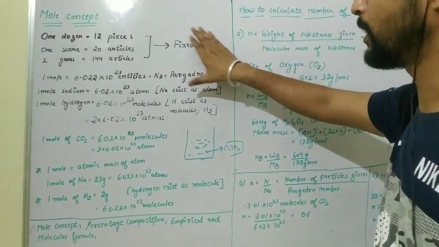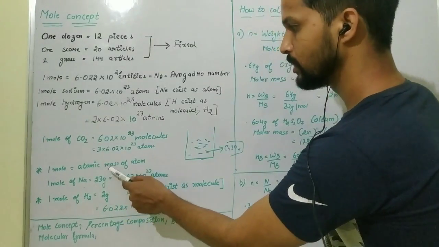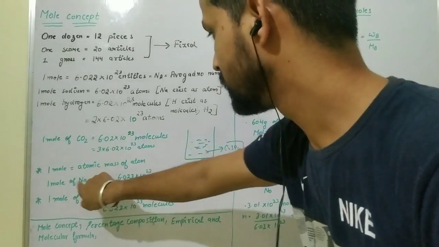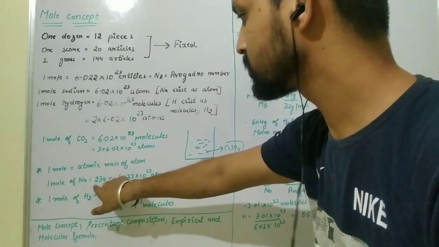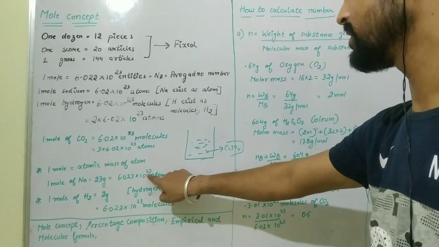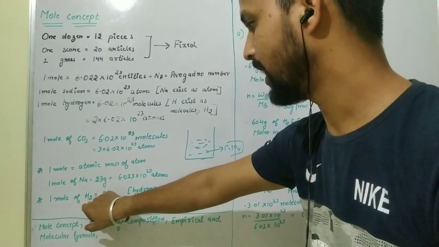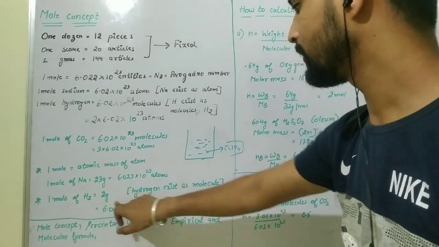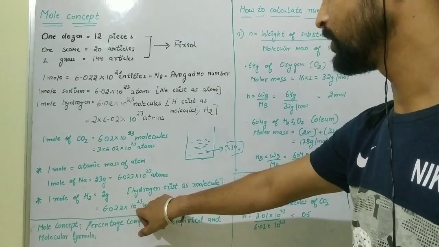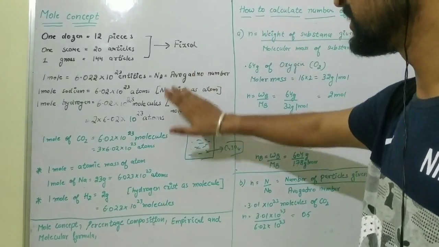Now we are going to study the mole concept. 1 mole is equal to the atomic mass of the atom in grams. 1 mole of sodium has a mass of 23 gram, which is equal to 6.023 into 10 raised to power 23 atoms. Similarly, if 1 mole of hydrogen is given, that is equal to 2 gram, because hydrogen exists as a molecule, which is equal to 6.023 into 10 raised to power 23 molecules. So this is the concept.